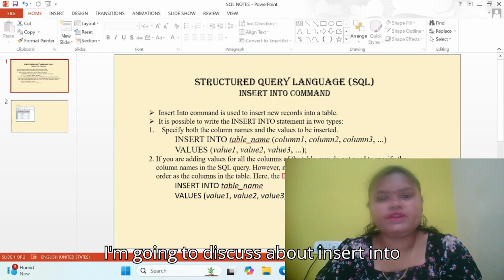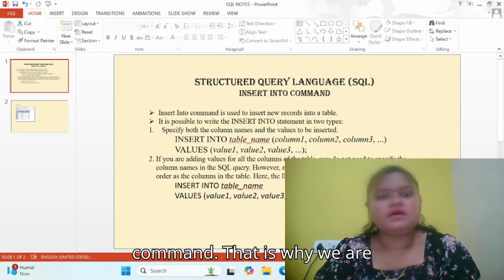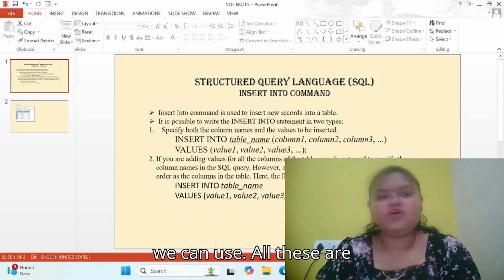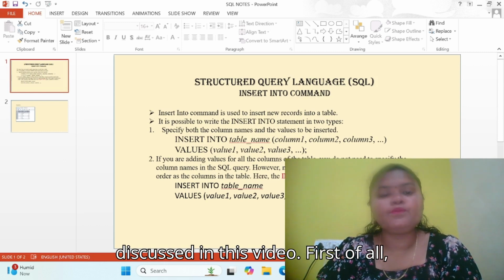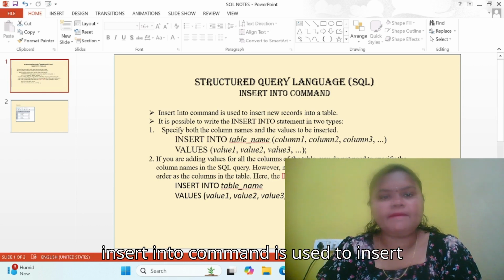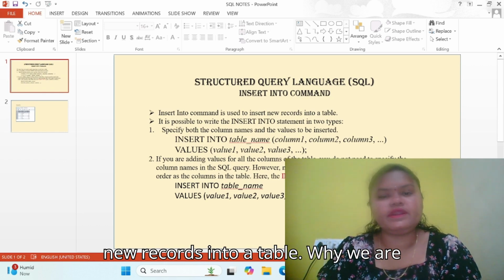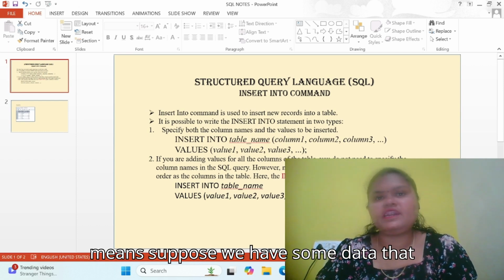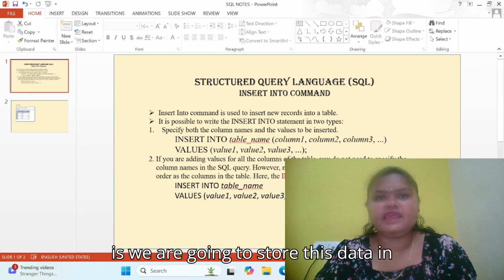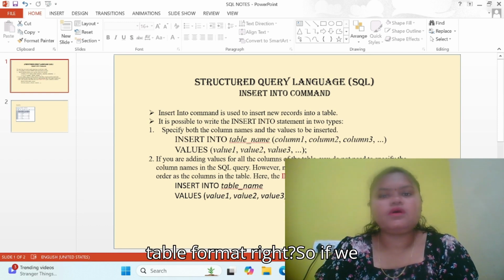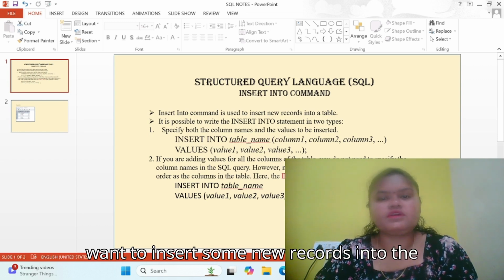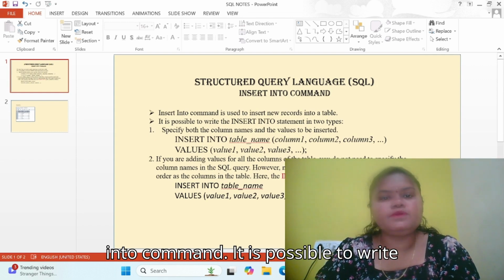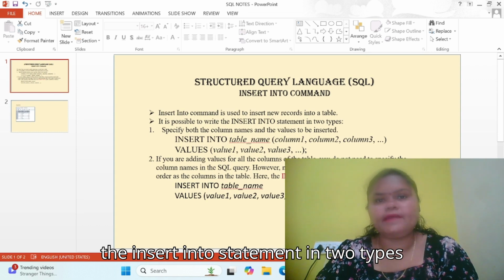In this video, I'm going to discuss the INSERT INTO command: why we are using this command and how we can use it. First of all, the INSERT INTO command is used to insert new records into a table. Suppose we have some data that we are going to store in table format. If we want to insert new records into that table, we use the INSERT INTO command. It is possible to write the INSERT INTO statement in two ways.